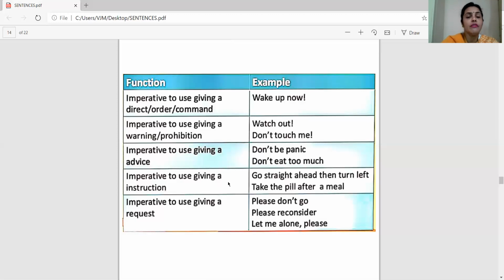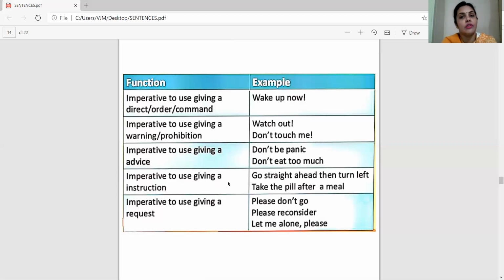Now, imperatives to give request. Generally the word please is used for request. Please don't go, please consider, or we can say, ma'am, please take my copy. Ma'am, can I please submit my copy tomorrow? In this manner, you are requesting, right?